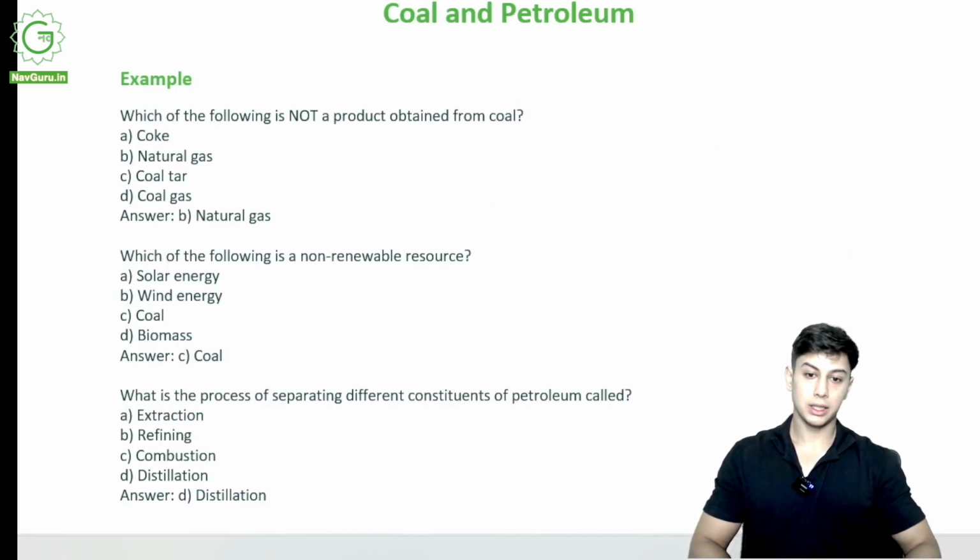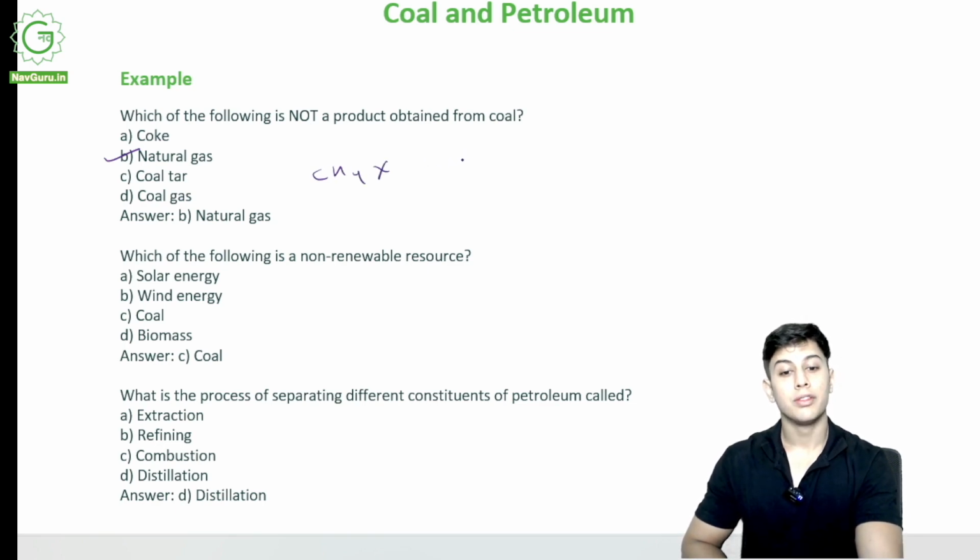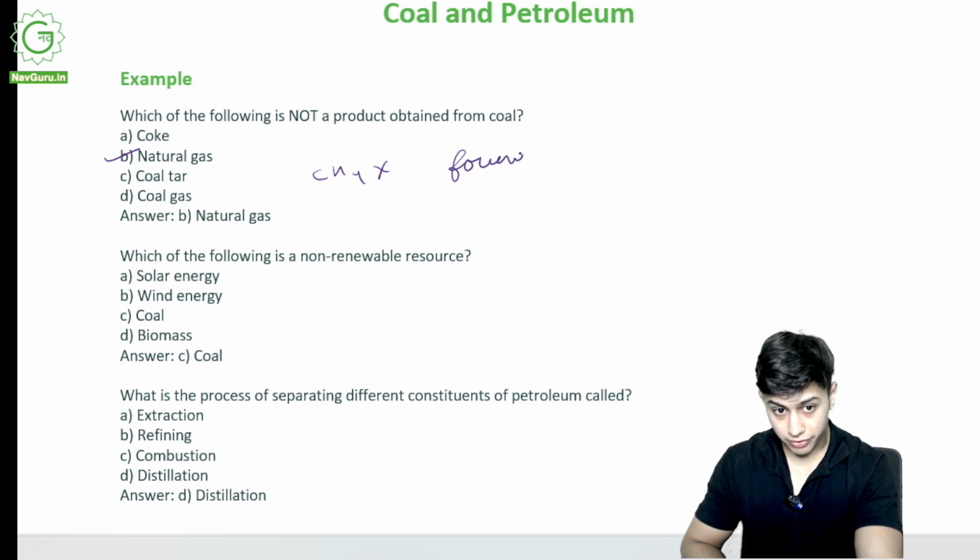Which of the following is not a product obtained from coal? Okay, so coal gave us coal tar, it gives us coal ash, it gives us coke and coal gas. So which of the following is not obtained from coal? Coke, coal tar, coal gas. Natural gas is CH4. It is not obtained from coal. It is found, remember, found with petrol.